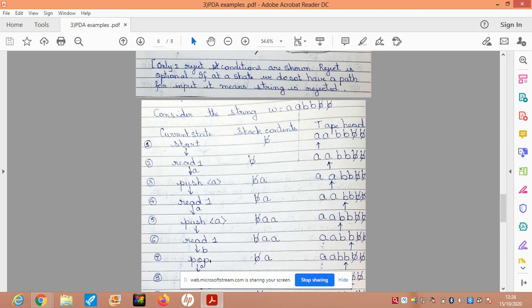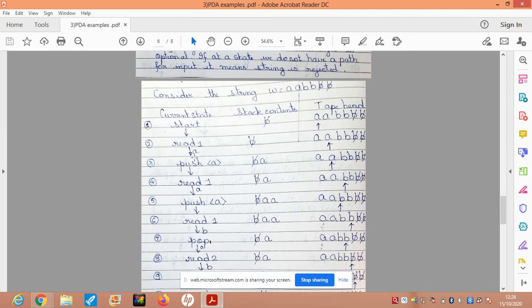In start, the next state I go to is read one. On the tape I'm reading an A, and the stack contents are blank, and because I read an A, the head is moved one place to the right. Then at read one, if I read an A, the next state is push A. When I push onto the stack, the contents become blank followed by A, and nothing happens to the tape because the operation is on the stack itself. So the head remains at the same position, the second position.